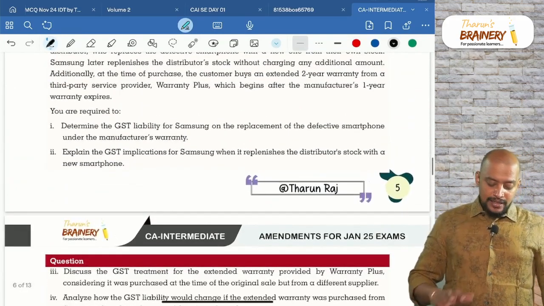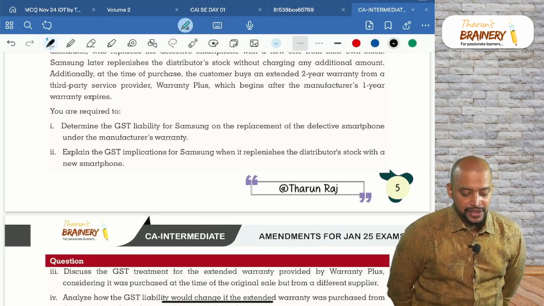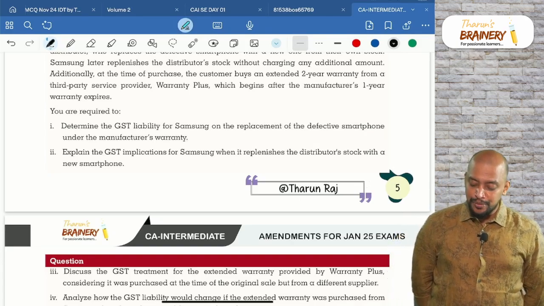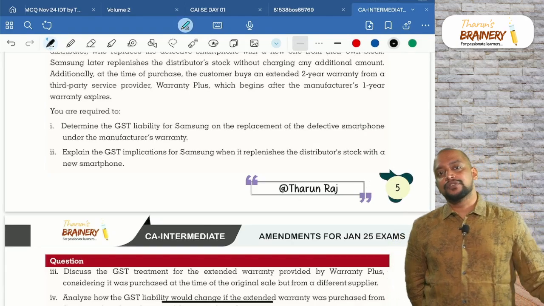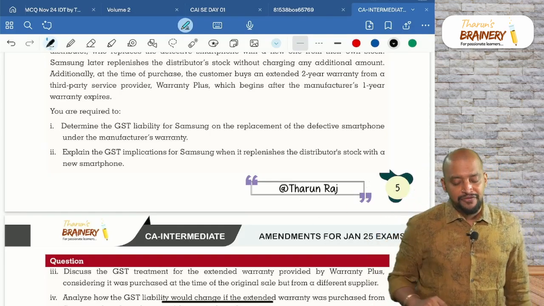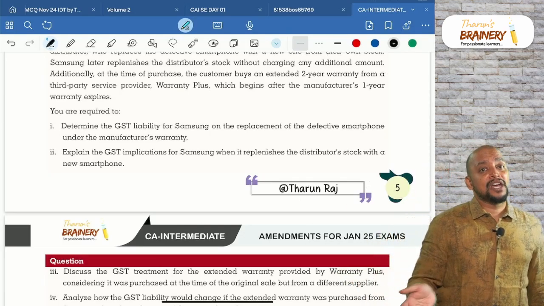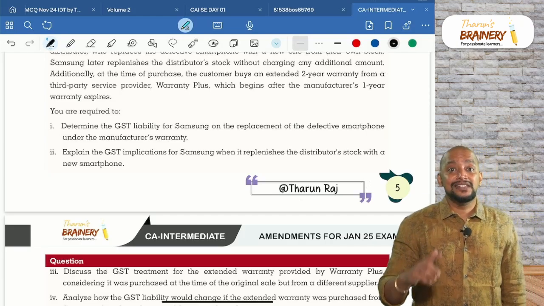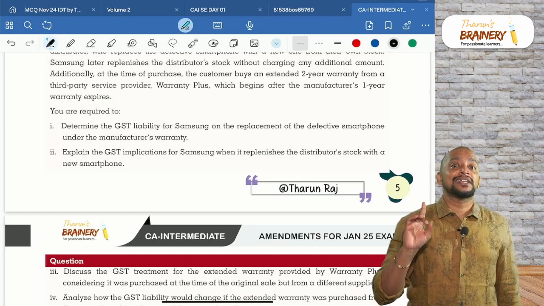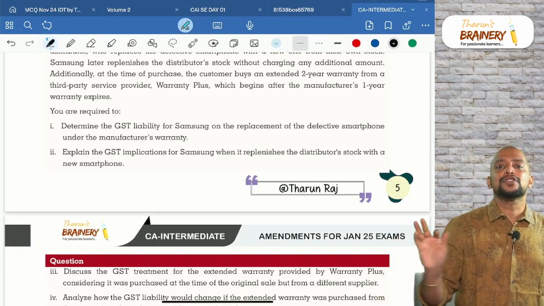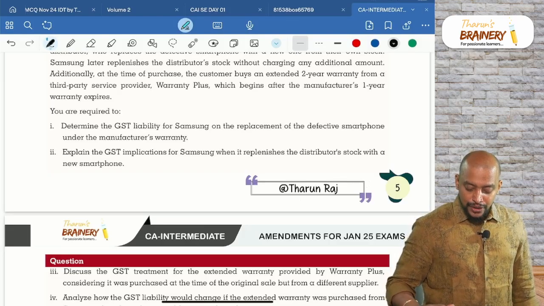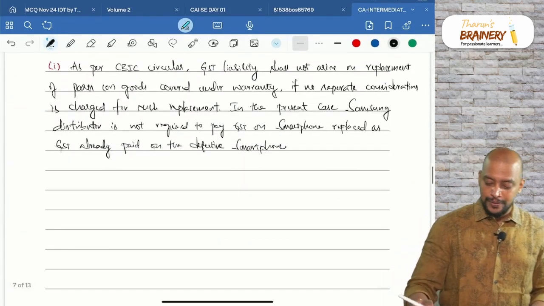Then second part, explain the GST implications for Samsung when it replenishes the distributor stock with a new smartphone. Suppose if they replenish with a new smartphone for manufacturer, again there is no liability on manufacturer because they are just doing the replenishment, and as per the circular this replenishment will be under the cover of a delivery challan. As there is no supply, it should be under the cover of a delivery challan. Okay, and there is no issue with respect to the manufacturer also.